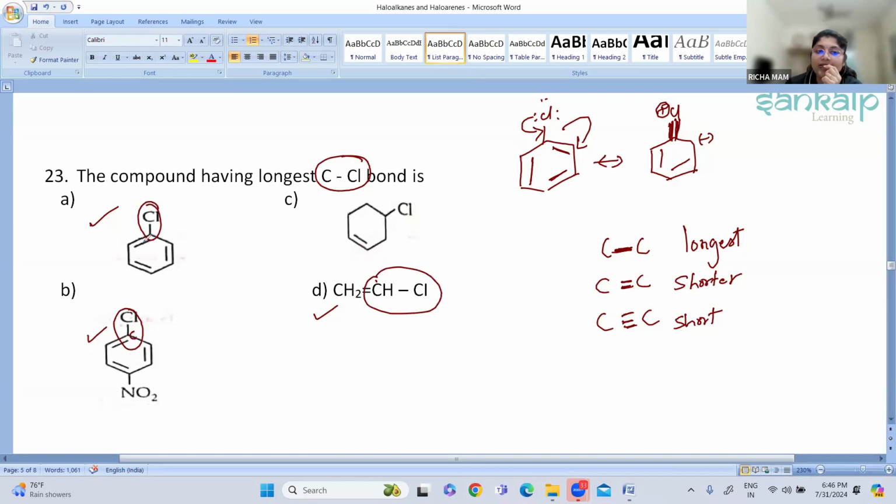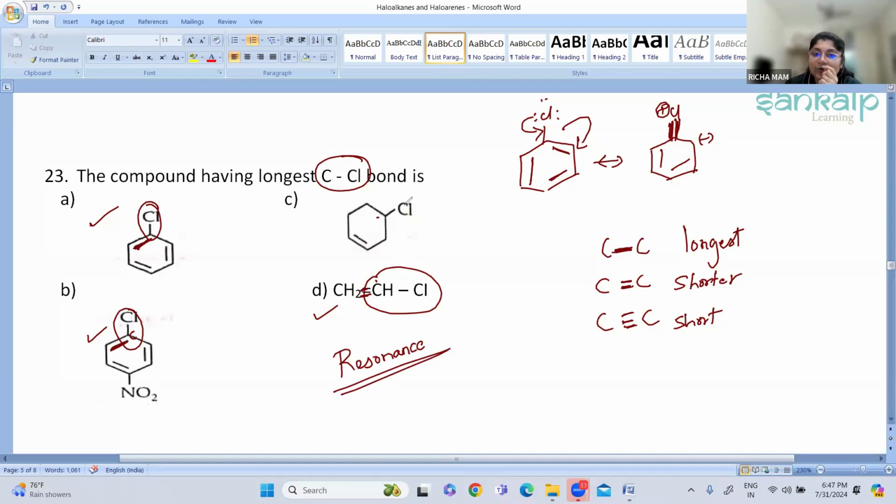Now here what you can see is that everywhere, wherever the carbon is present, there is a presence of double bond. Because of the presence of double bond, it will undergo resonance and it will show partial bond formation, and the bond breaking will be very difficult. It is the shortest bond. It will be shorter.